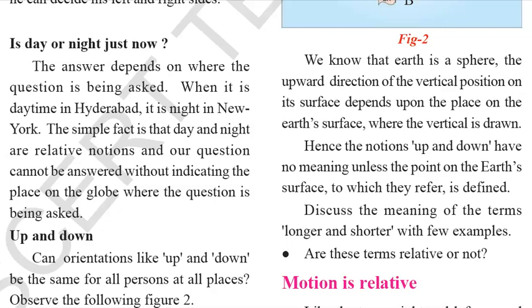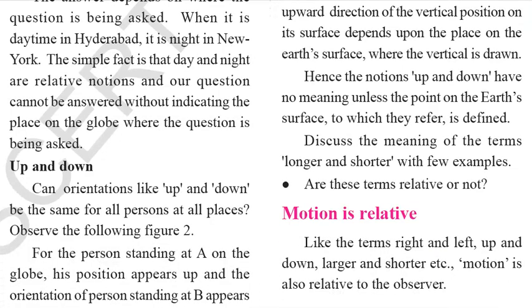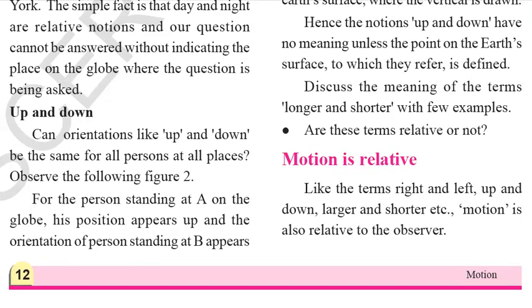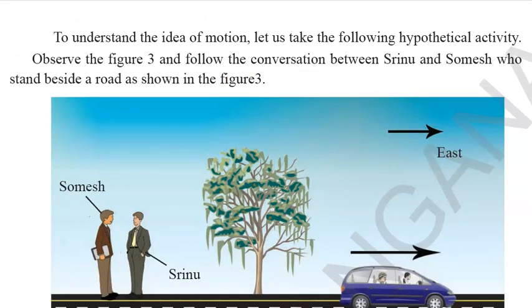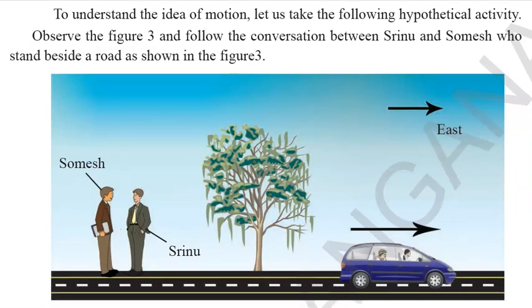So we'll discuss the meaning of the terms longer and shorter with a few examples here. Motion is relative, right? Like the terms right and left, up and down. So motion is always relative. Now let's take another example about motion. We have Figure 3, in which we follow the conversation between Srinu and Somesh, who stand beside a road as shown in Figure 3.